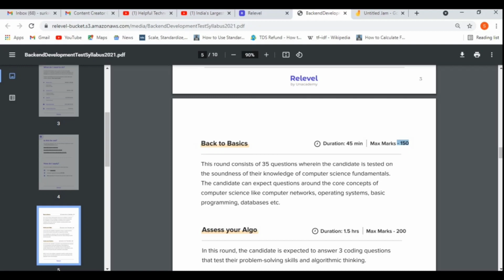It's up to you. You need to give your best, because companies will have some criteria. That means you must be good at the basics. If you score 50 marks out of 150, or 30 marks, the companies may not consider your profile. So there is no rejection in any round. You need to give your best to score more.